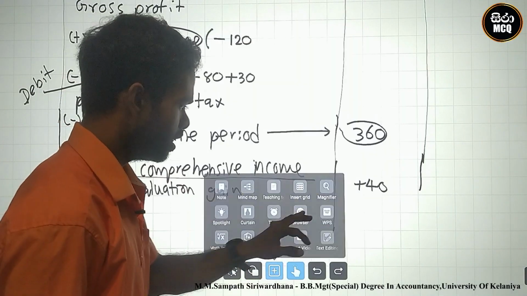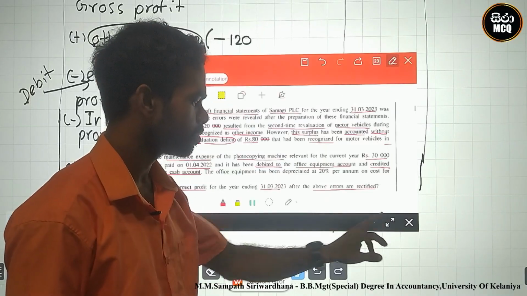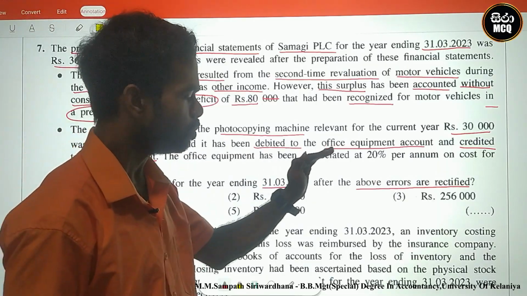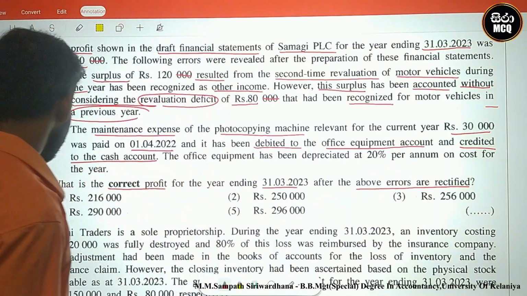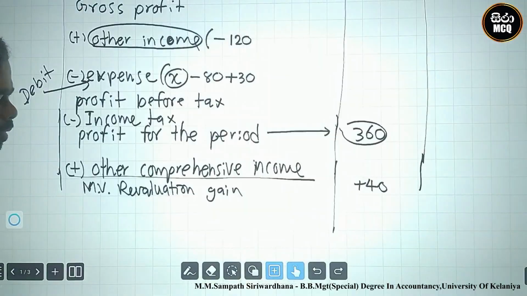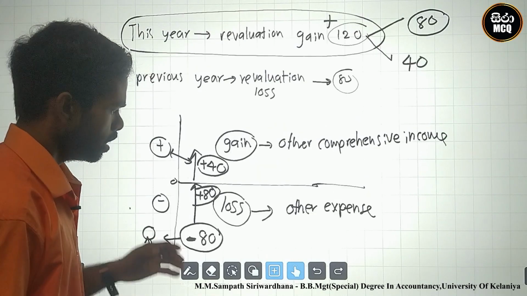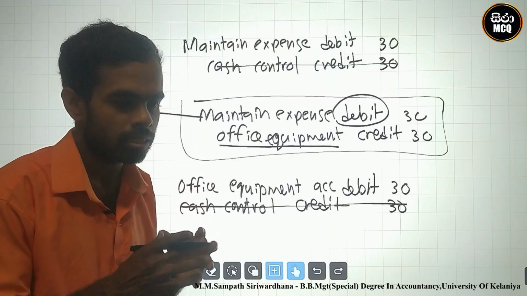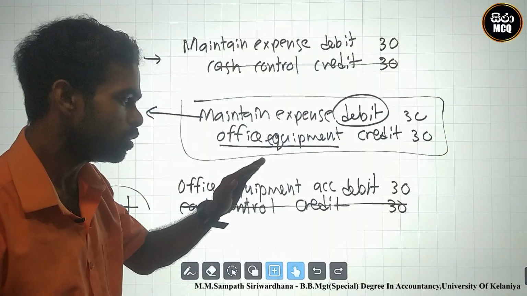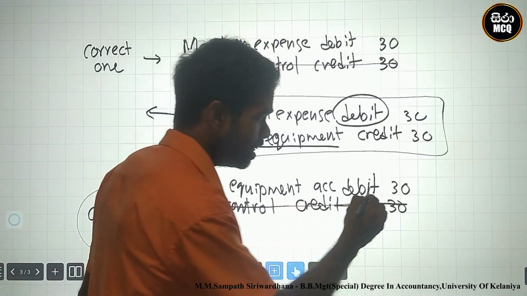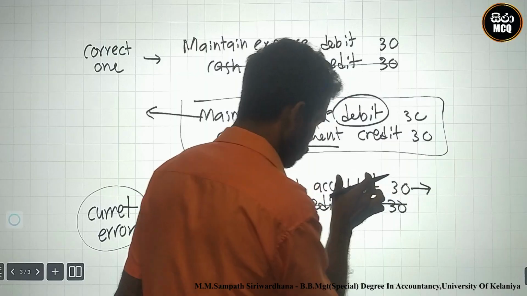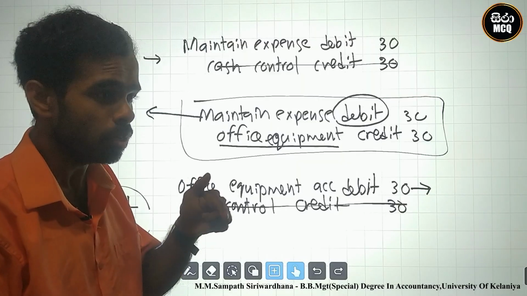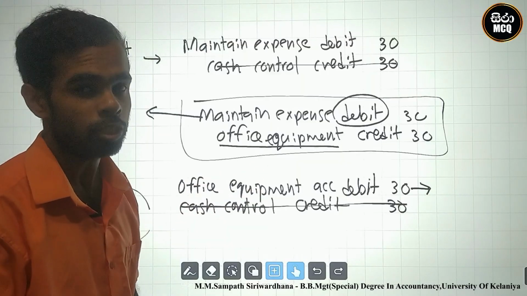After that, the question said there is a depreciation problem. Why? You know, they said office equipment has been depreciated 20% per annum on cost for the current year. There is an error situation with the office equipment. In the error situation, office equipment was debited. At that point, there is an incorrect office equipment. Based on that, the accountant should already have depreciated this office equipment 20%.